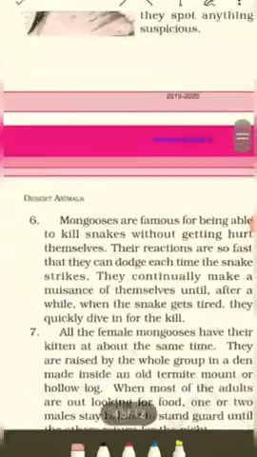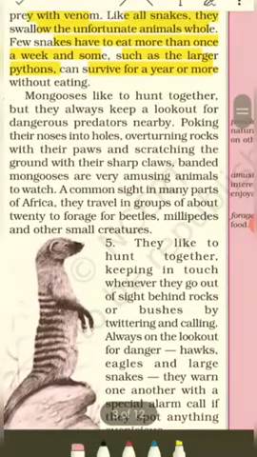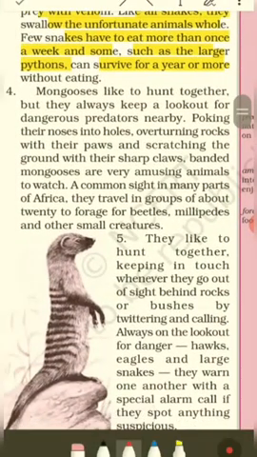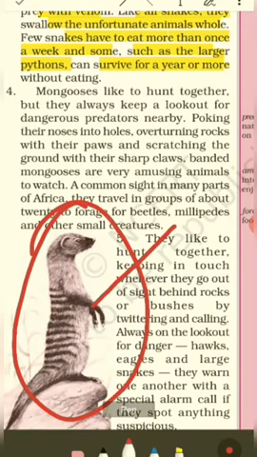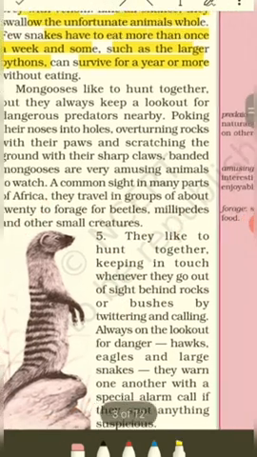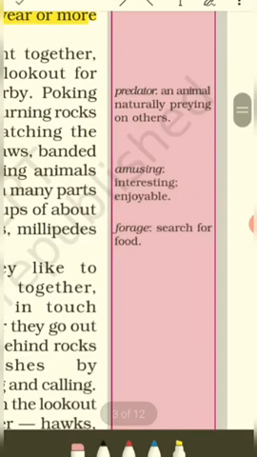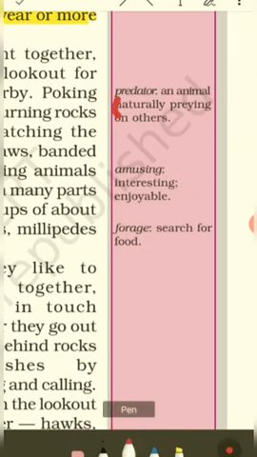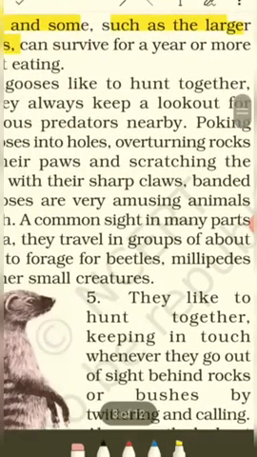Now let's read about the mongoose. Clear? Mongoose, an animal that loves to fight with snakes and often wins the battle. So let's find out about the mongoose. Before that, let's find out whether there are important words. See, what is a predator? A predator is an animal naturally preying on others. Okay, amusing means interesting, enjoyable. Forage. What is the meaning of the word forage? Forage means to search for food. Okay, so let's read about the mongoose.